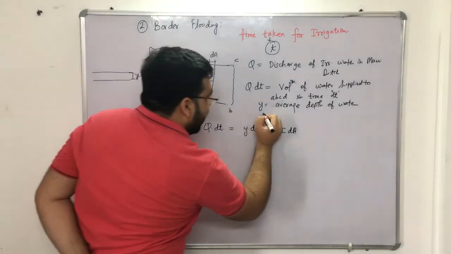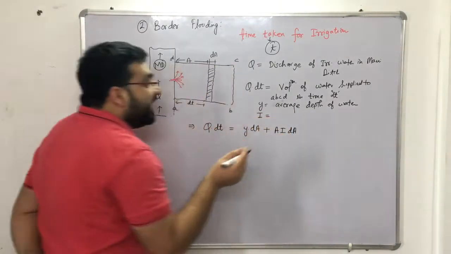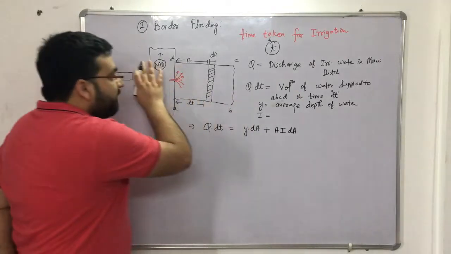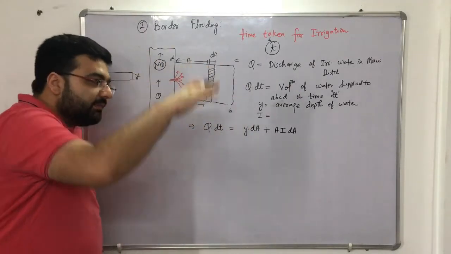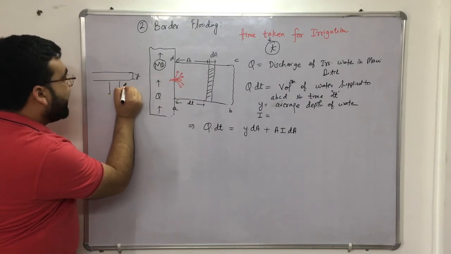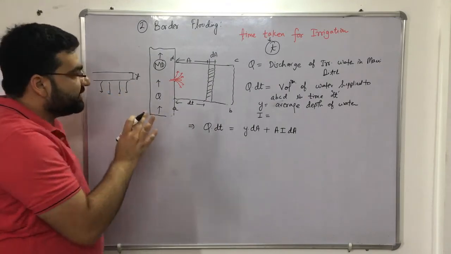Now what is this I? I is the infiltration capacity, because whenever you have applied water, some will go to the ground also. That means in case of losses, we have already discussed this in hydrology.